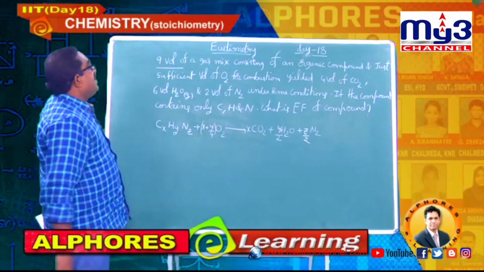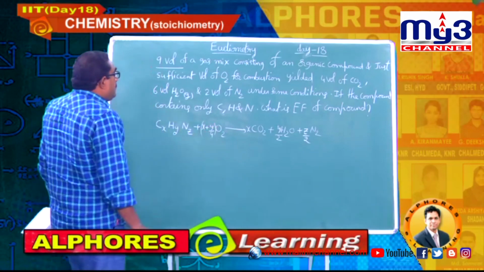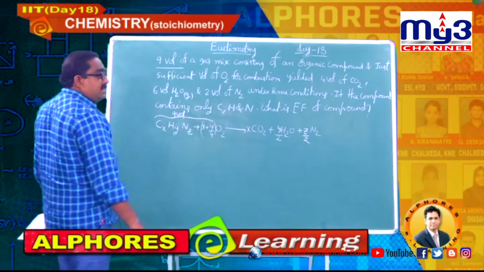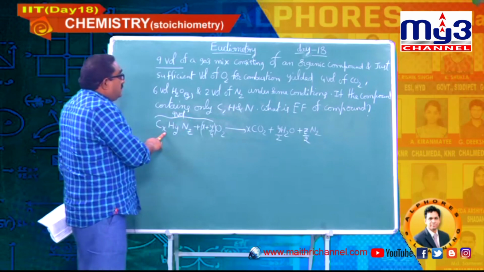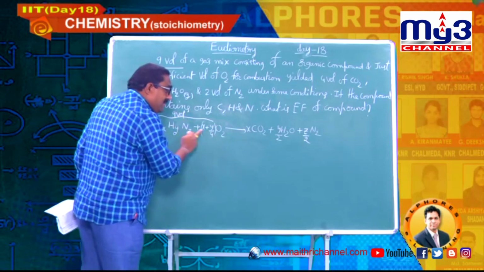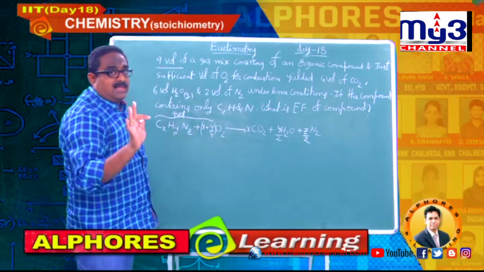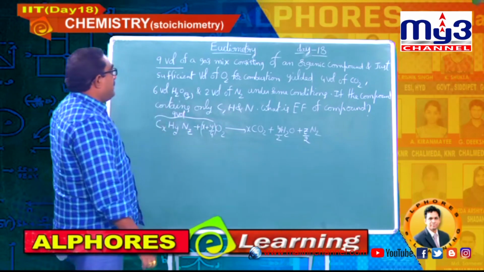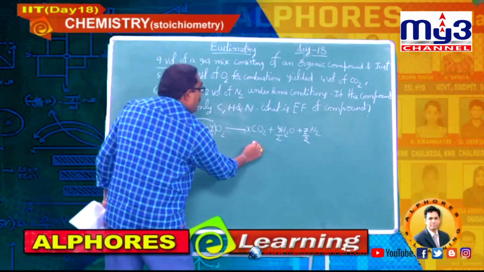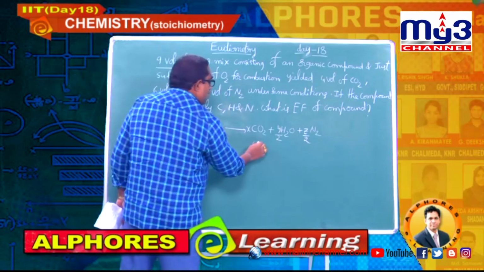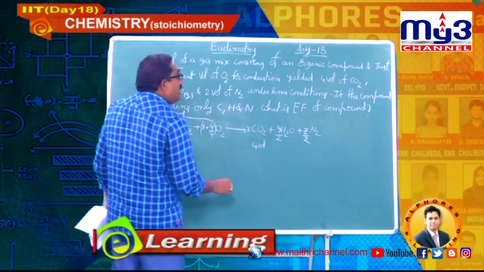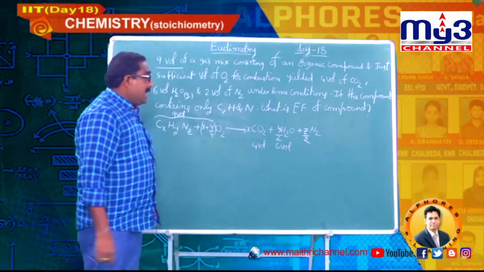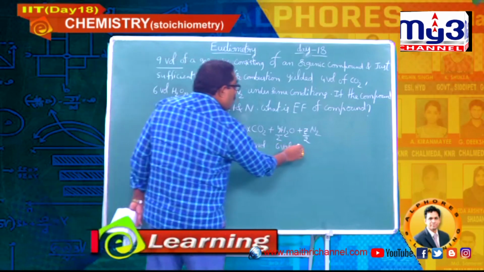Now he has given the total as 9 volumes of compound and exactly sufficient volume of oxygen for combustion, not any excess. Total volumes he has given as 9 volumes, and he is saying you are going to get 4 volumes of CO2, 6 volumes of H2O and 2 volumes of nitrogen.